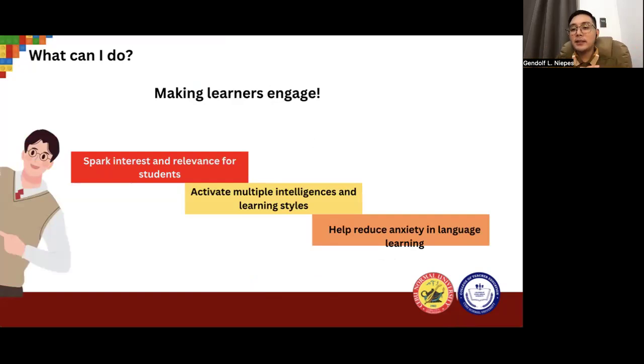Essentially, instructional materials can make learners engage. The goal of the instructional materials is to spark interest and relevance to the students, to activate multiple intelligences in their learning style, and also to help the students reduce anxiety in language learning.